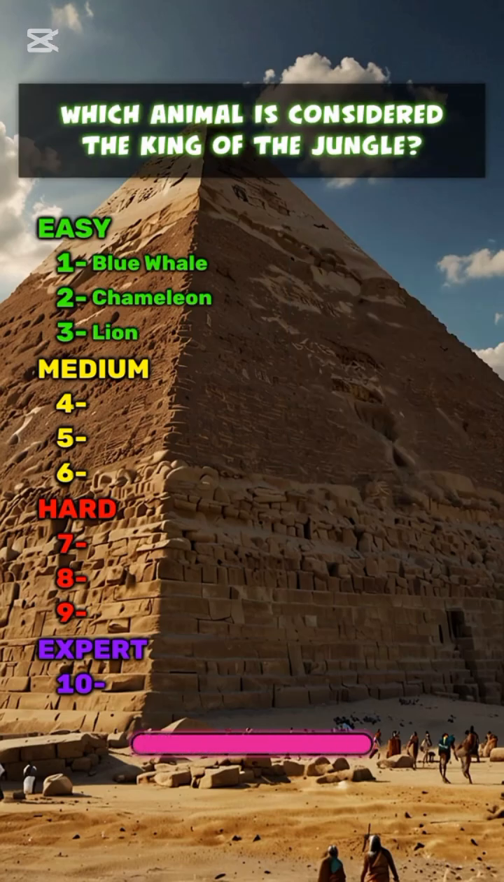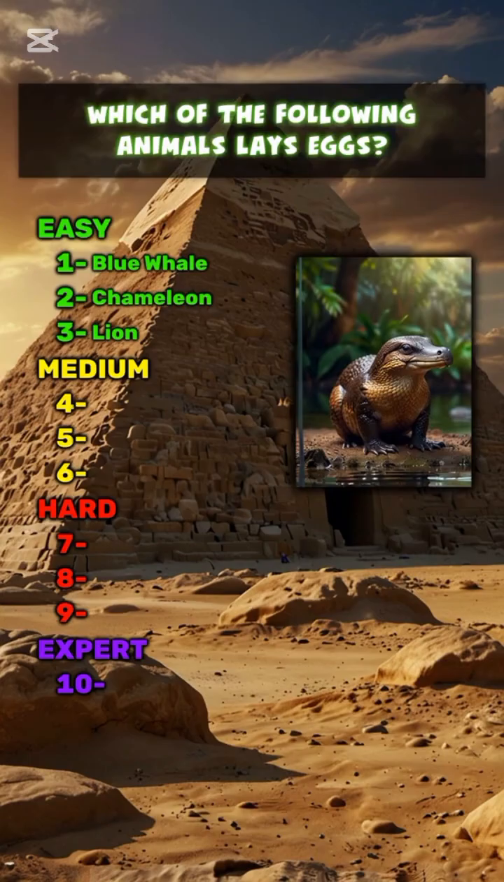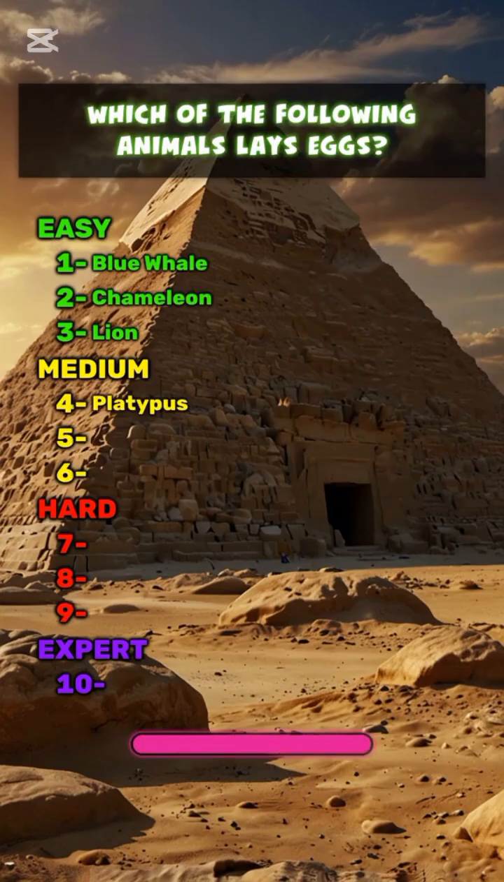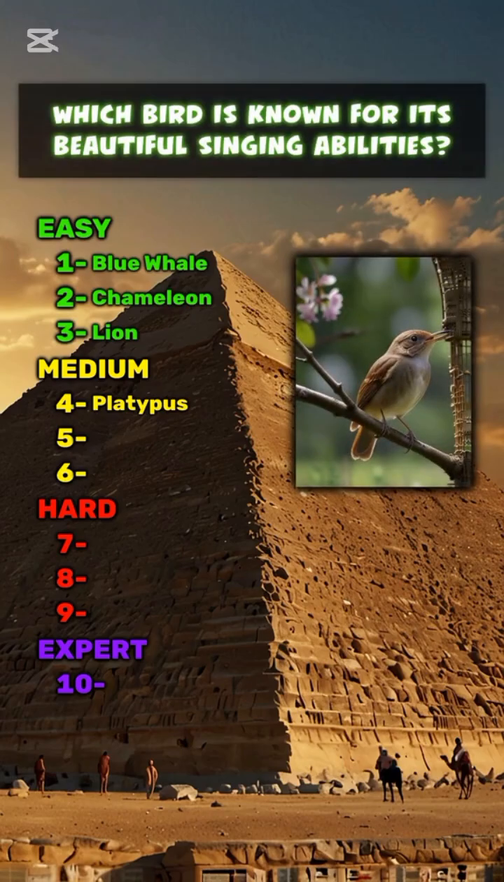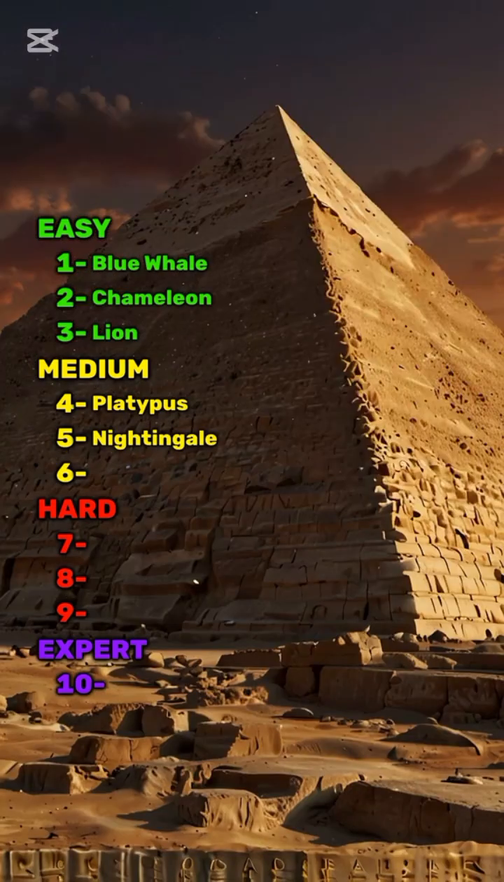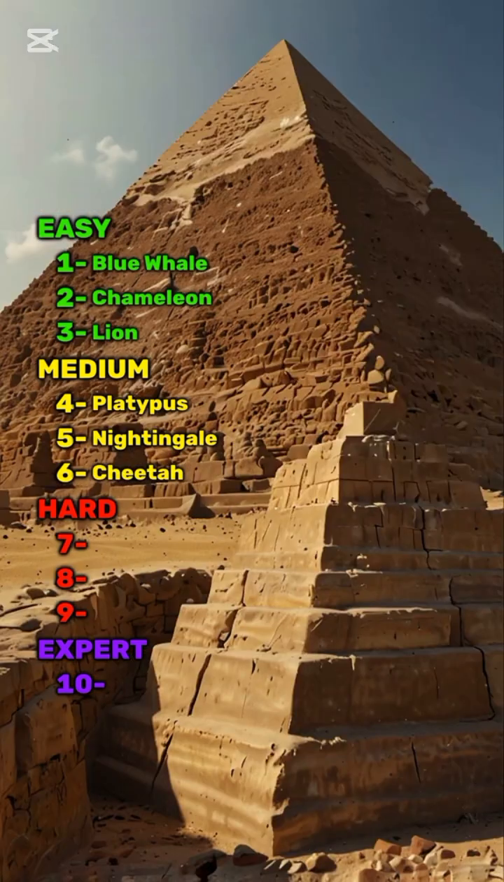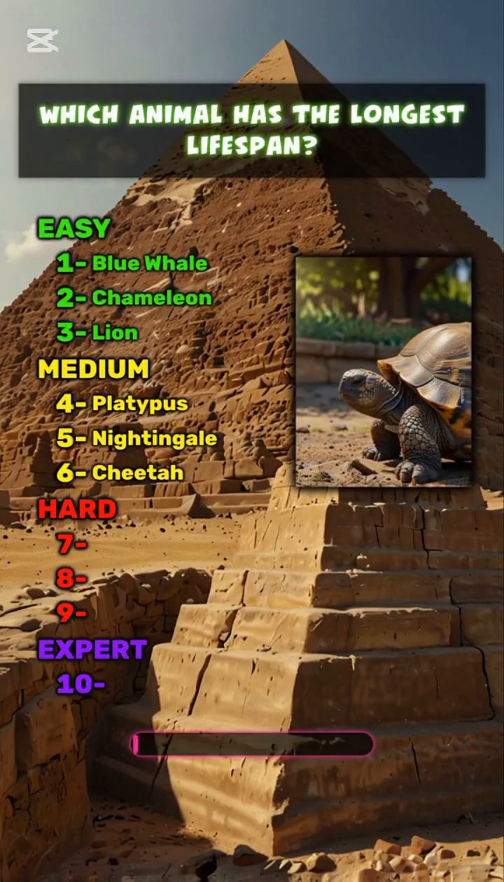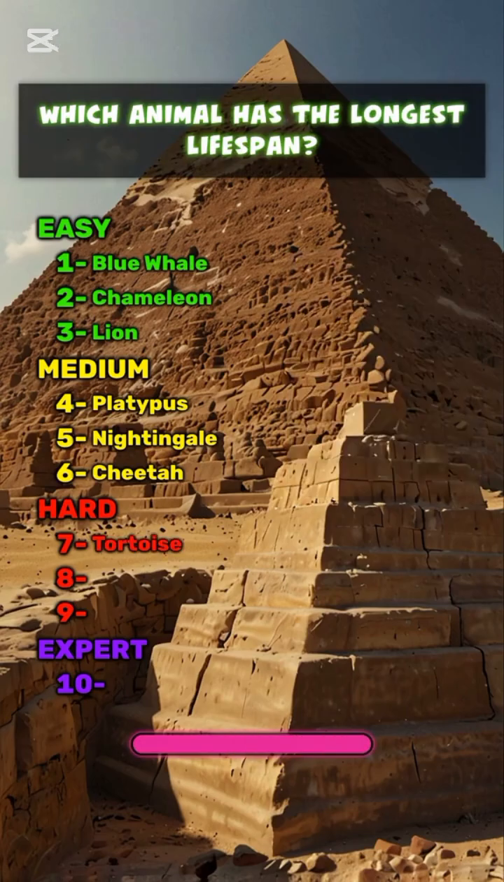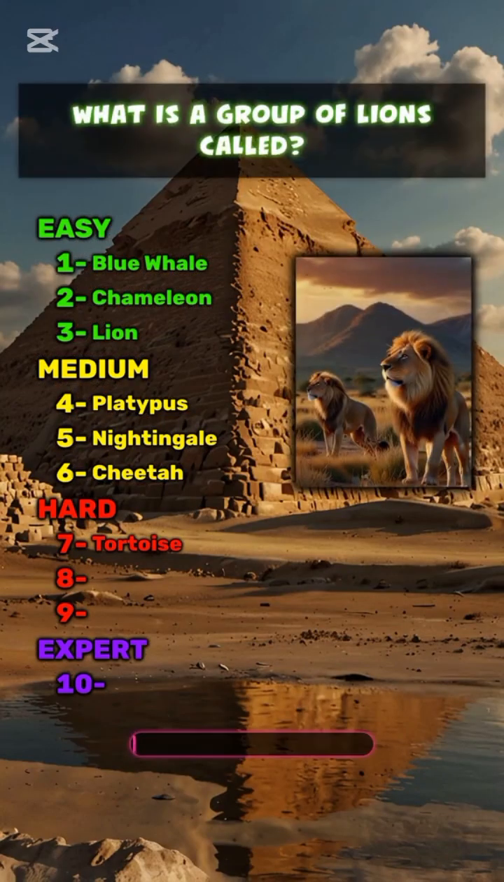Lion. Which of the following animals lays eggs? Platypus. Which bird is known for its beautiful singing abilities? Nightingale. What is the fastest land animal? Cheetah. Which animal has the longest lifespan? Tortoise. What is a group of lions called?